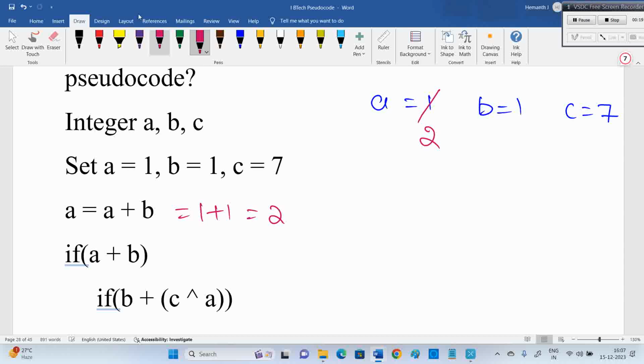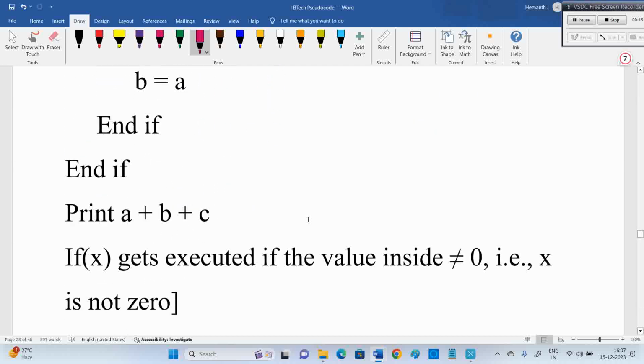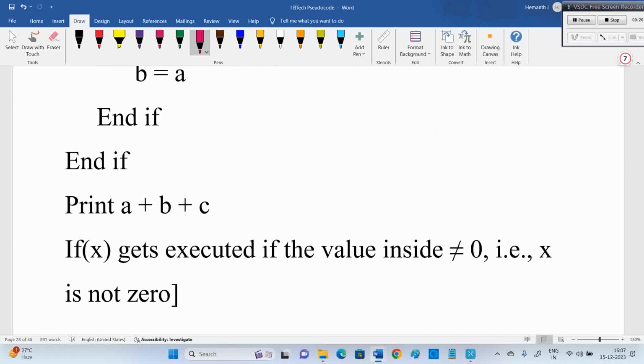Next one, if of A plus B. I think they explained this function below. See here, they explain: if of x gets executed if the inside value is not equal to 0. We can enter the if block if the inside value is not equal to 0.